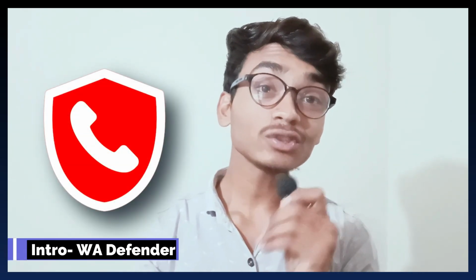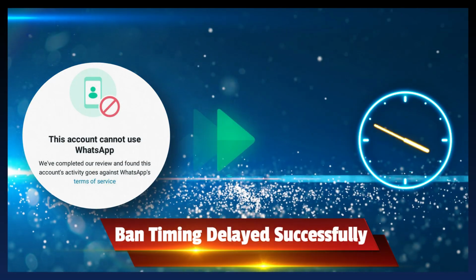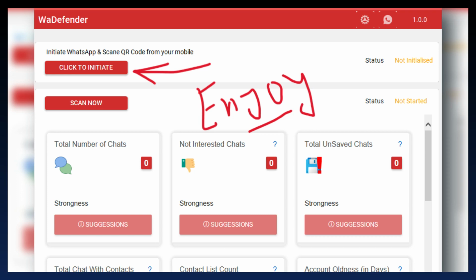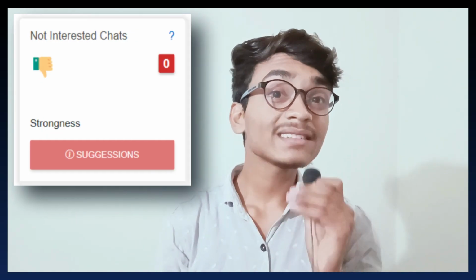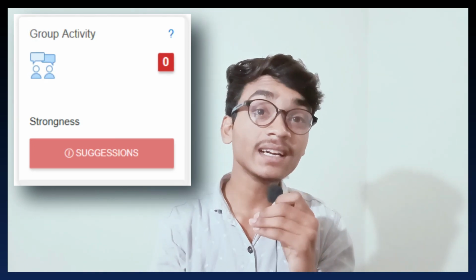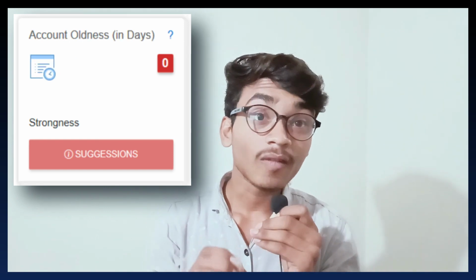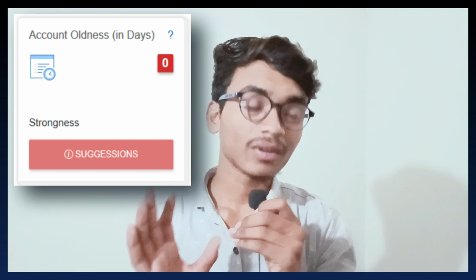WA Defender is a most powerful tool which can delay your ban timing because it will show you their own dashboard where you can see how many messages you sent and how many messages you got and how many groups you joined and what is the status of your group quality, what is the status of your account quality and much more. If you will follow their guidelines, then I can definitely say it will be very helpful for your account. And you also know if your account is safe, then your customer is safe.